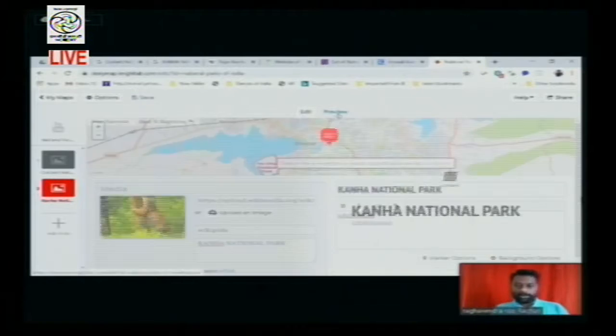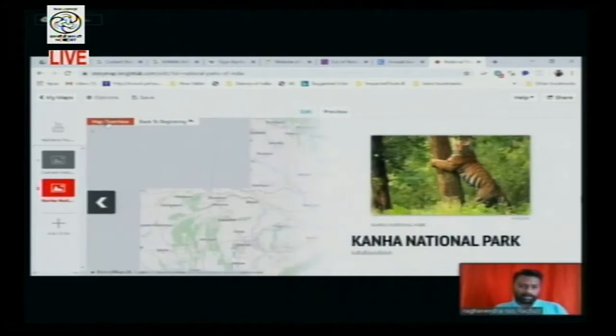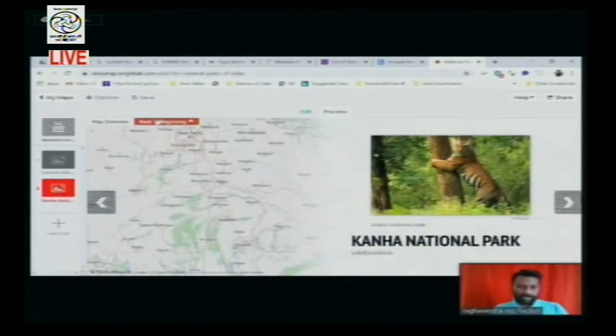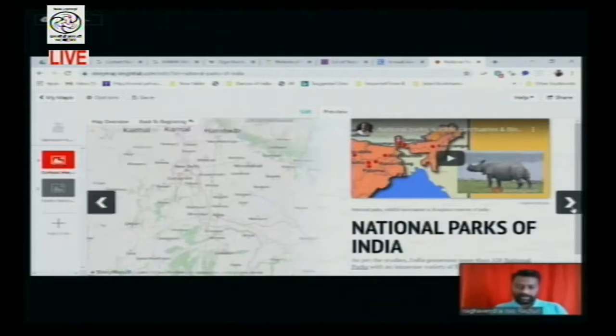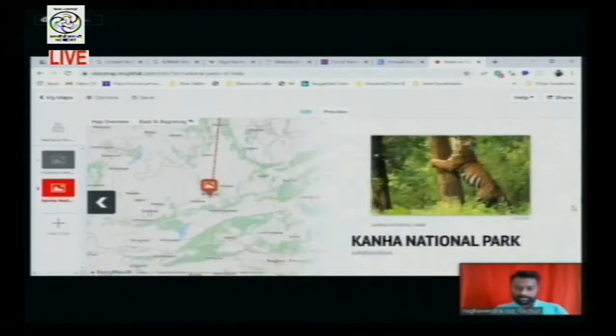So now we go back to the preview. Go back to the starting. Now this is the India map you are able to see. This is the title. Now I'm navigating. It has taken to Dehradun, that is Corbett Park. And now it has taken to Madhya Pradesh.